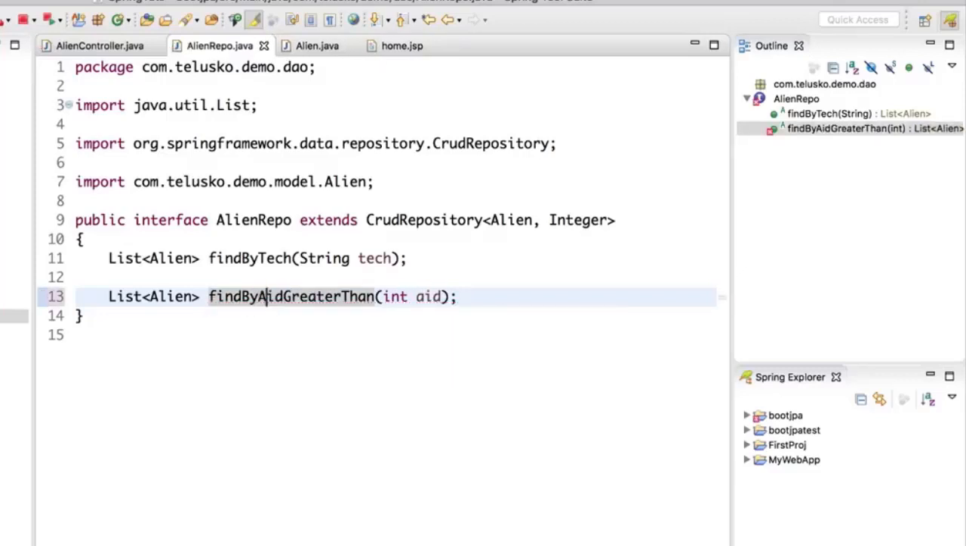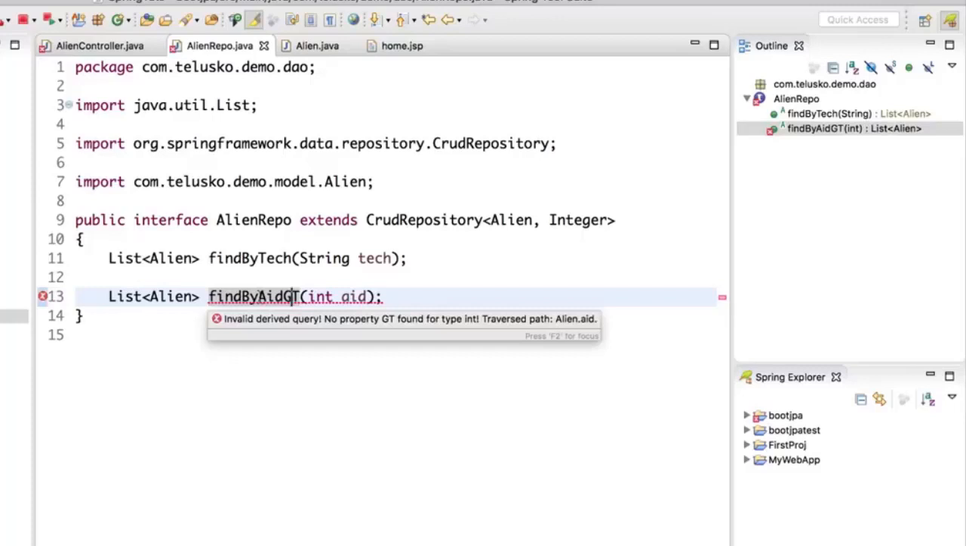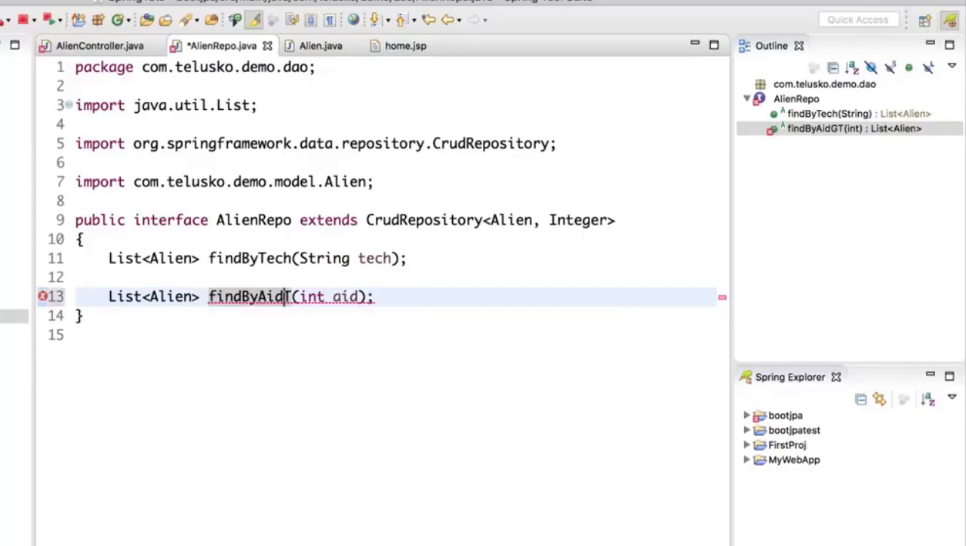It has to be AID. Maybe GT works. Let's try. Instead of saying greater than, if I say GT, it doesn't work. It says invite delivered query, no property GT found by type int. It should be greater than. Okay, let's go with that.